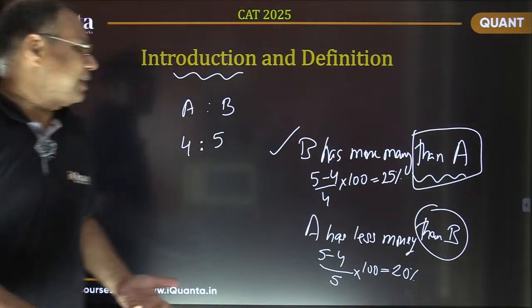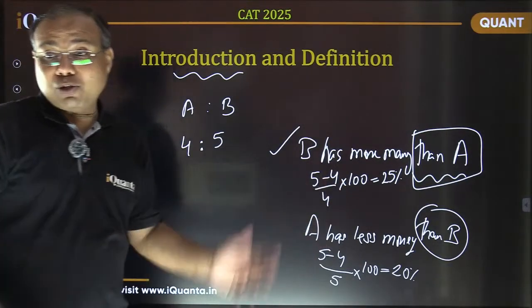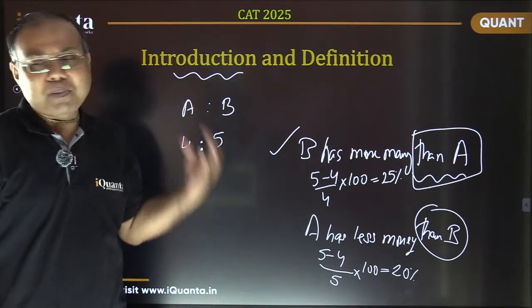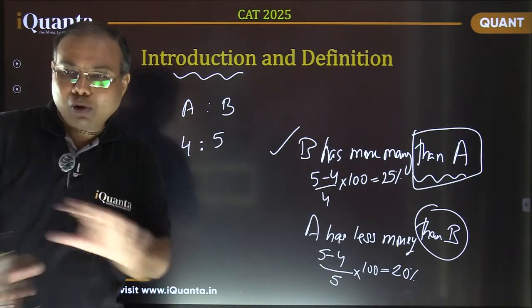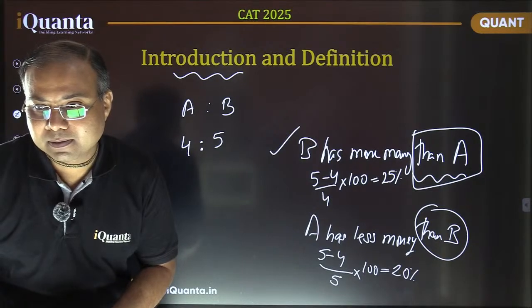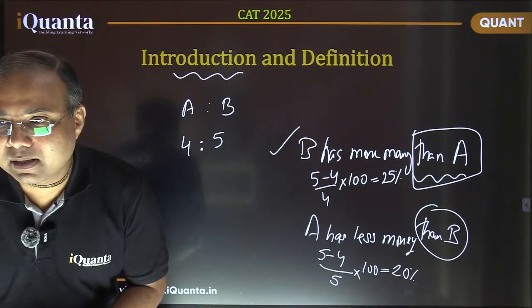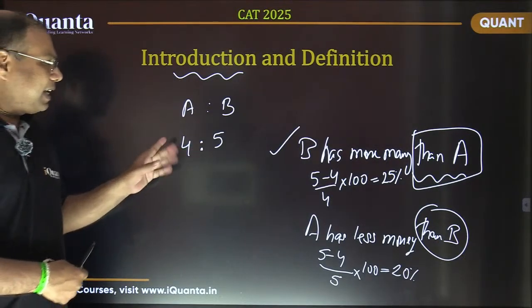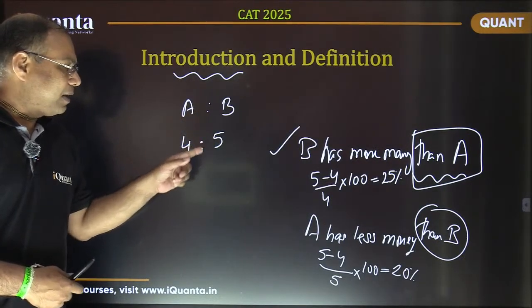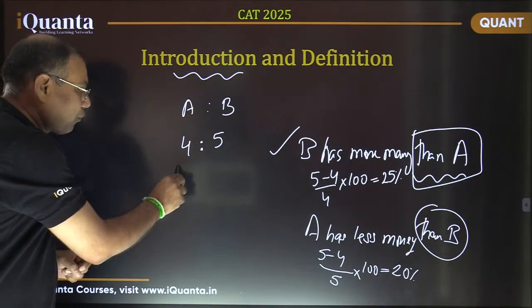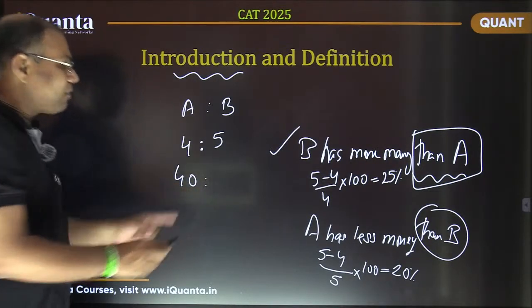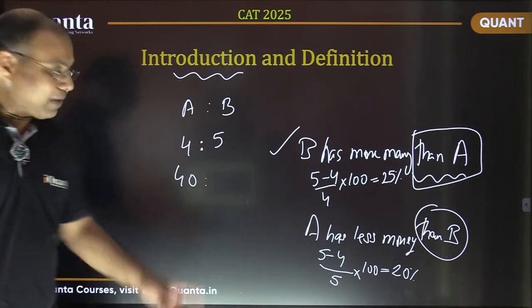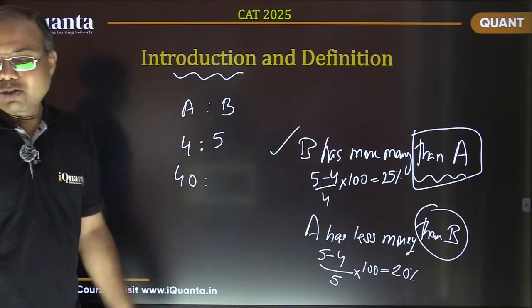Fine. So that's how percentage is also being used here. As I said earlier also, this ratio part is the root of all these arithmetic topics. Is it clear to everyone? Okay. See, A and B are in the ratio 4:5, which means if A becomes 40, can you tell me what will be the value of B here?